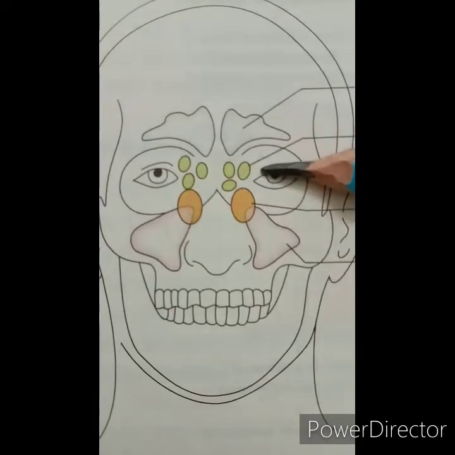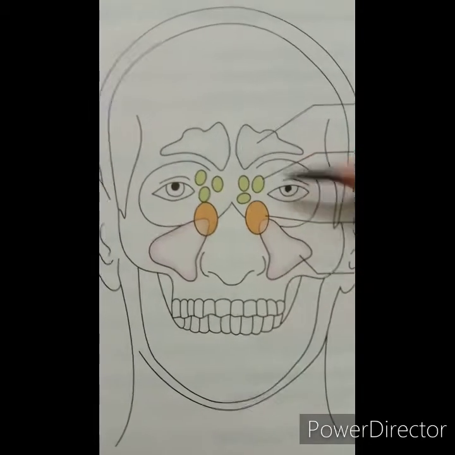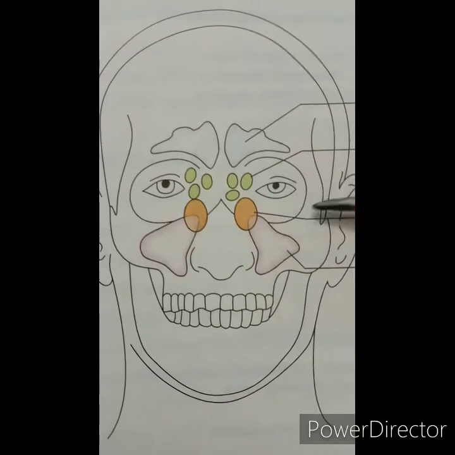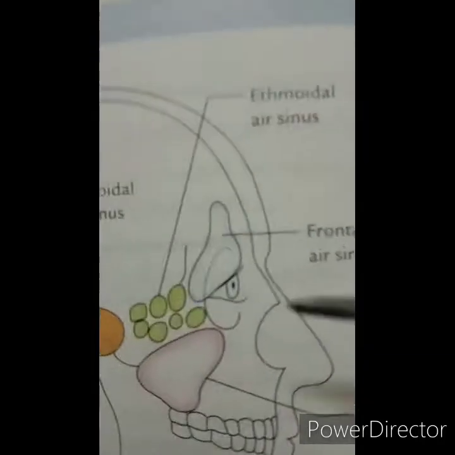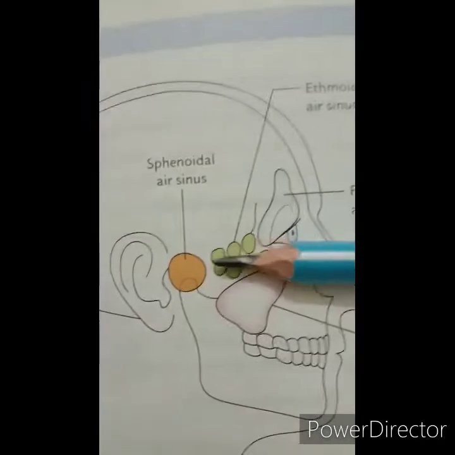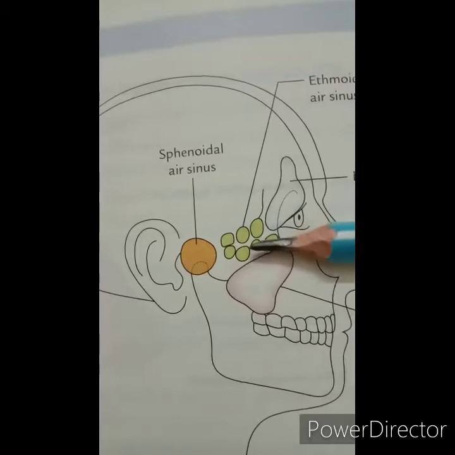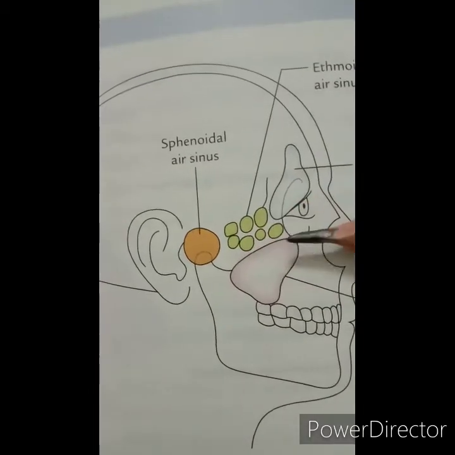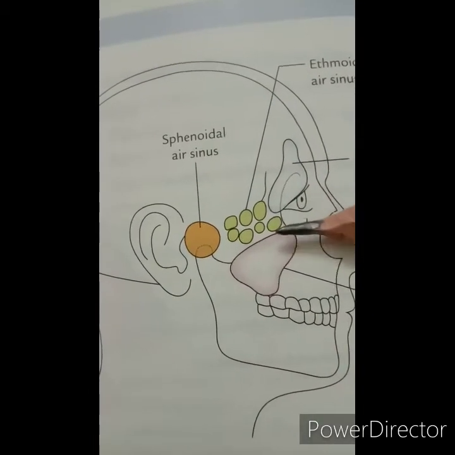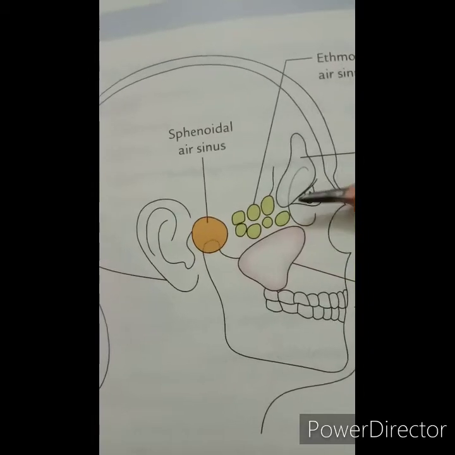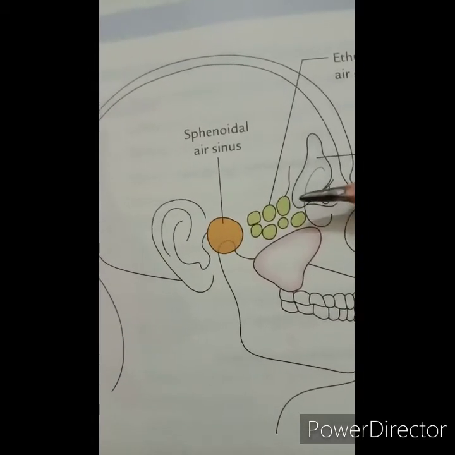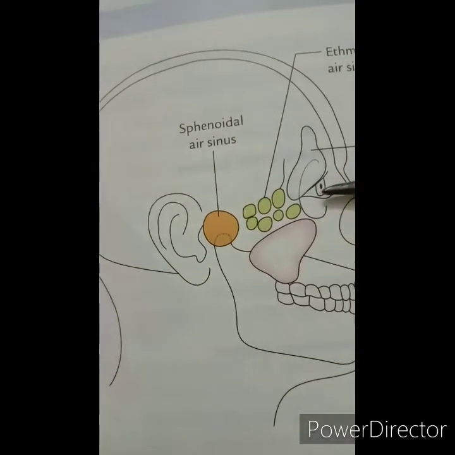The ethmoidal sinuses are numerous small intercommunicating spaces. Here in this diagram you can see the numerous small ethmoidal sinuses. They are intercommunicating spaces which lie within the labyrinth of the ethmoid bone.